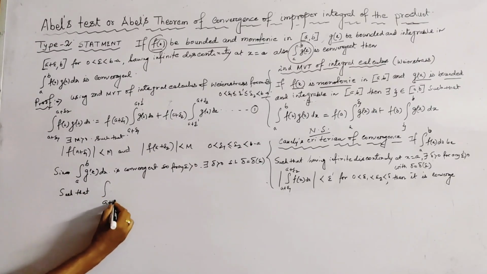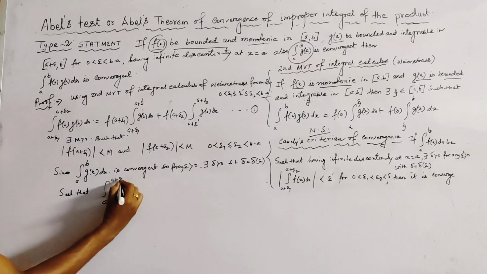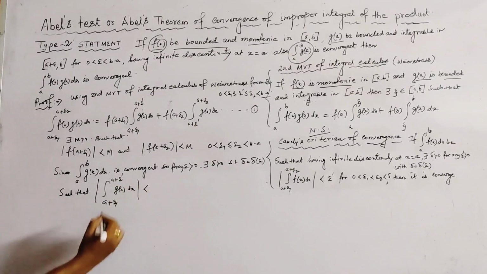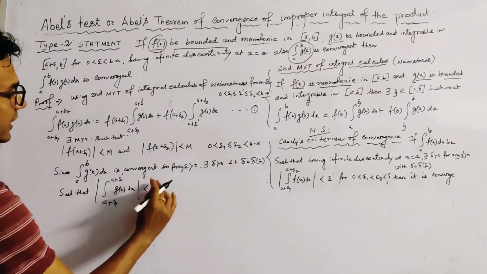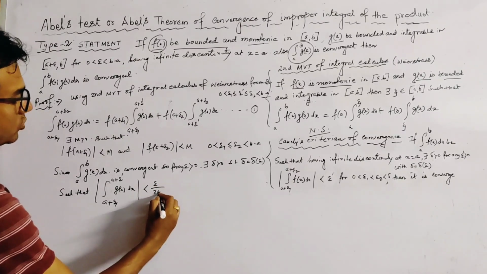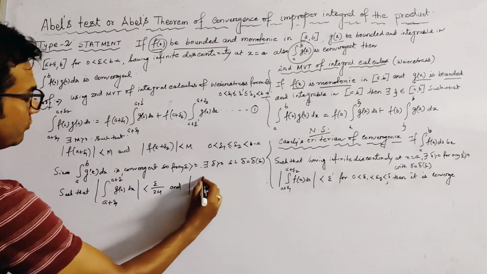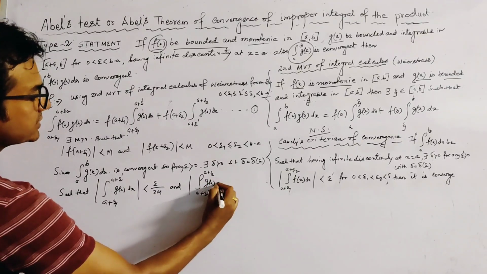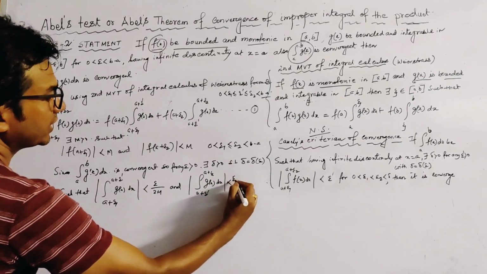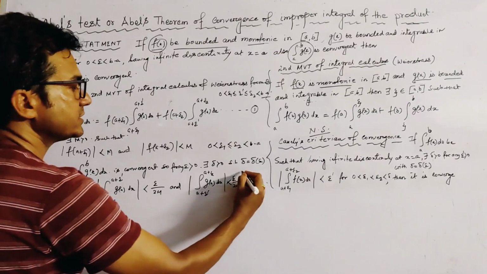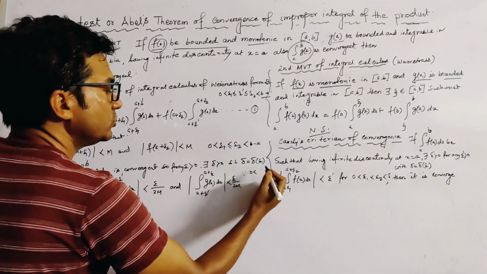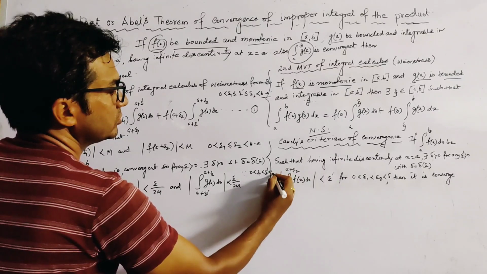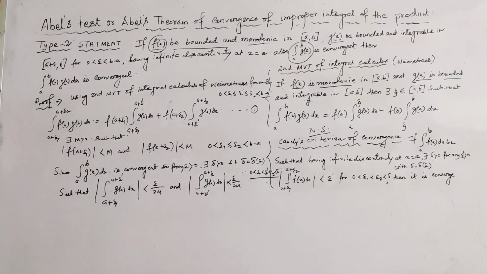Such that mod of the integral from a+epsilon1 to a+epsilon' of g(x) dx is less than epsilon by 2M, and mod of the integral from a+epsilon' to a+epsilon2 of g(x) dx is also less than epsilon by 2M, since 0 < epsilon1 < epsilon' < epsilon2 < delta.